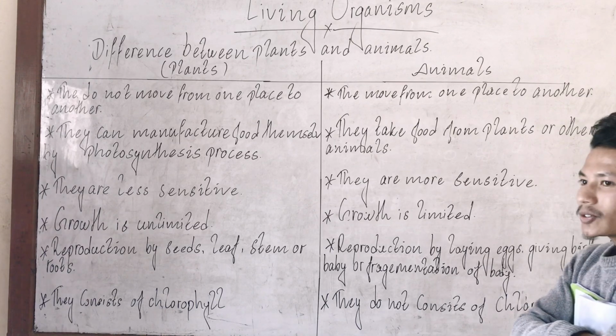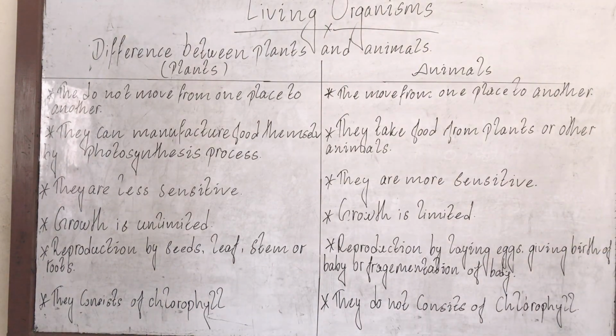Okay, good morning students. Today we'll be talking about living organisms, where we'll be learning about plants and animals. There are lots of plants and animals around us, or we can say there are lots of living organisms. Some have been divided into the plants kingdom, and some into the animals kingdom. So we'll be learning about the differences between these plant and animal kingdoms.